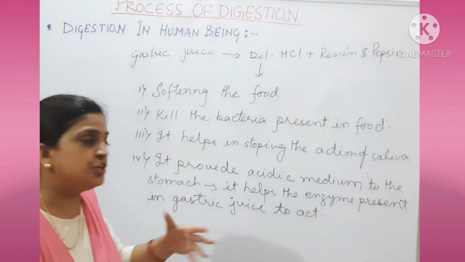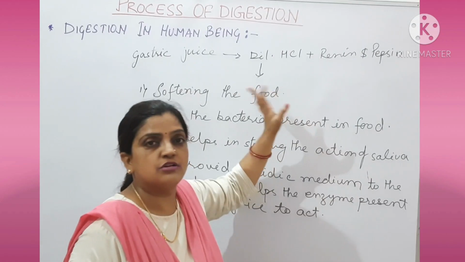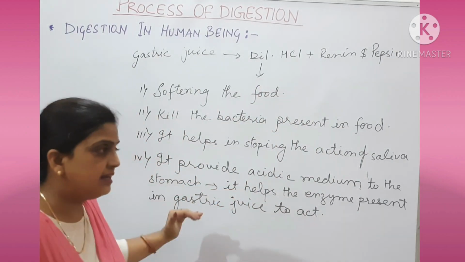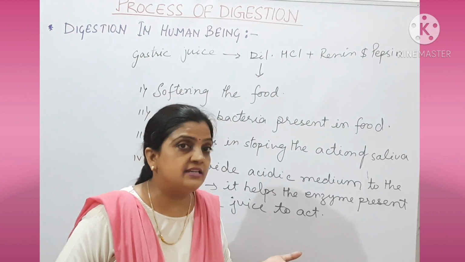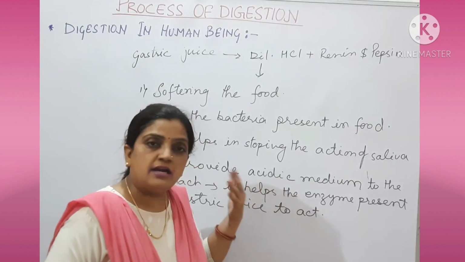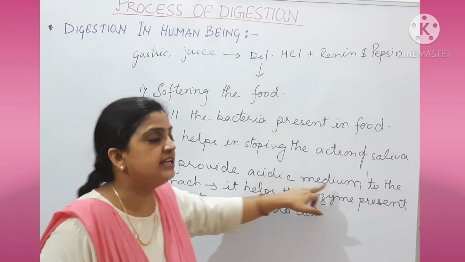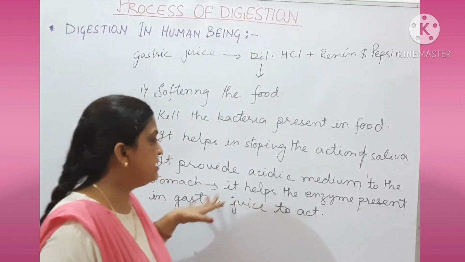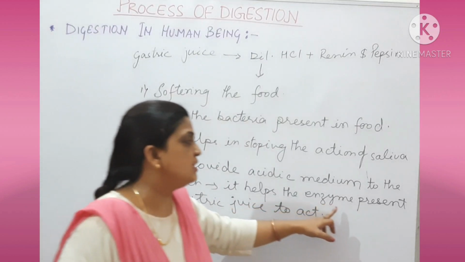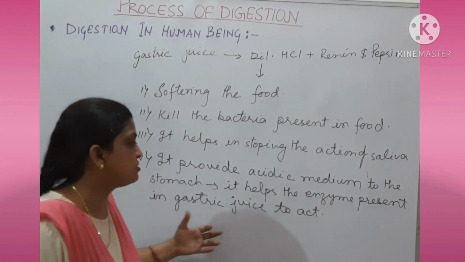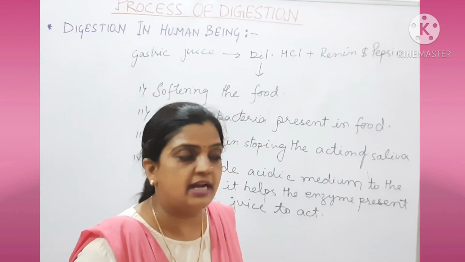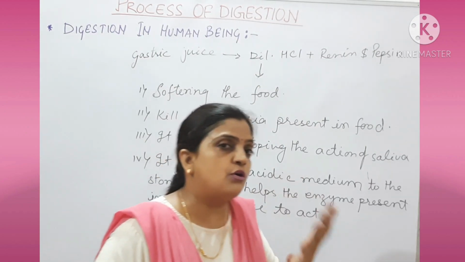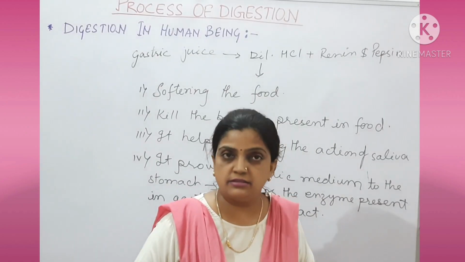Then the action of saliva is being stopped because of HCl. And then this HCl provides an acidic medium. HCl is an acid, so being an acid, it is providing an acidic medium to the stomach. And this acidic medium will help the enzymes present in gastric juices to act on different types of food components so that they can be broken down from complex to simple food particles.